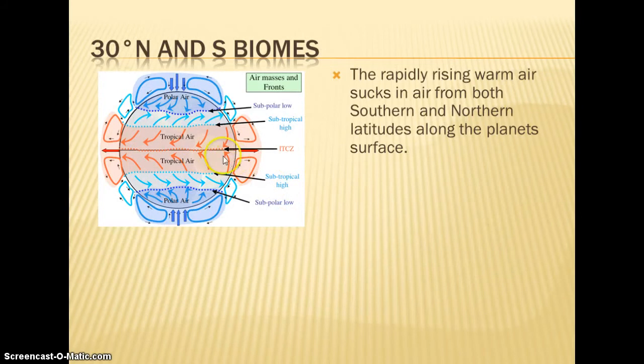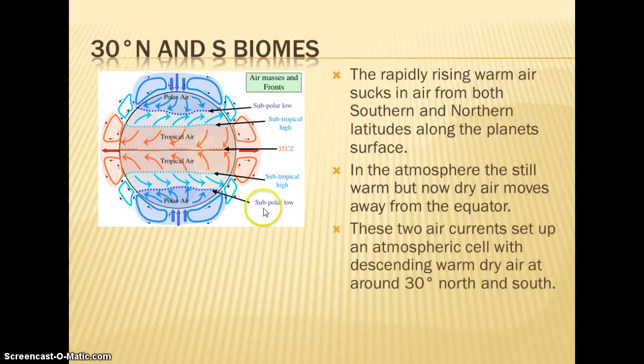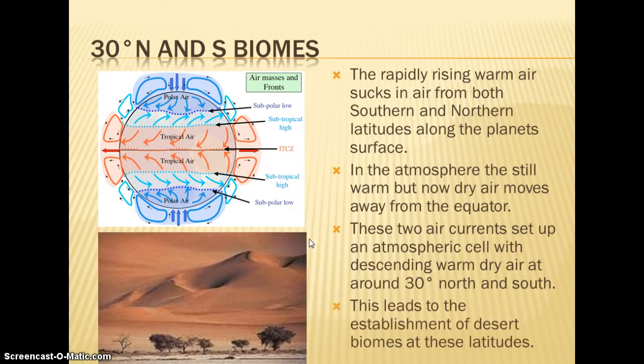All right, once that warm air rises from the equator, as we move towards the Tropic of Cancer and Tropic of Capricorn, that air starts to sink again, which creates a subtropical high. So this descending air in this high pressure area, both north and south of the equator, that is where many of our world's deserts are, because remember, high pressure sinking air, you're not going to have the formation of clouds and precipitation.